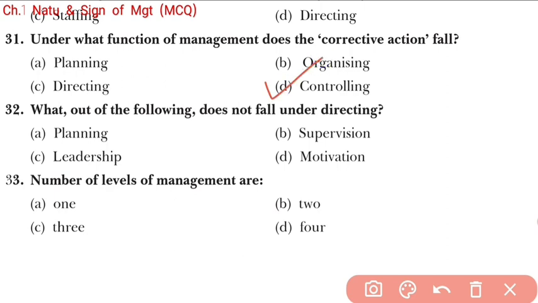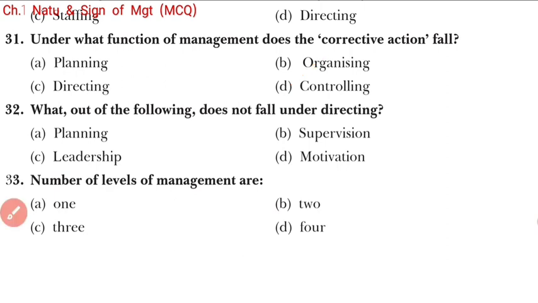Because controlling means comparing the actual work with the planned work, and taking corrective action if there is any type of deviation. Deviation means changes. Through controlling, a manager tries to see if everything is going according to the plan or if there is any deviation. Students, here the meaning of deviation is changes, right? So if there are any changes, the right action is taken on the spot.